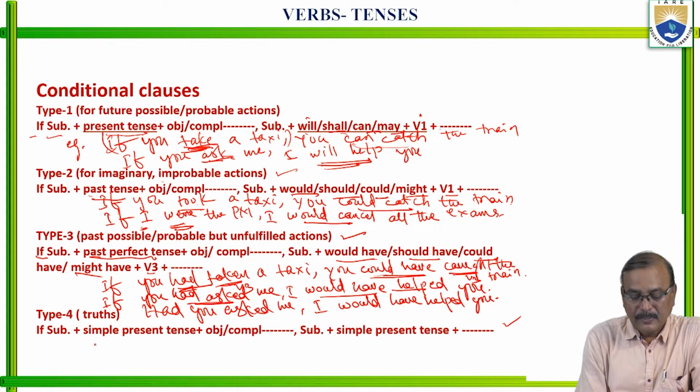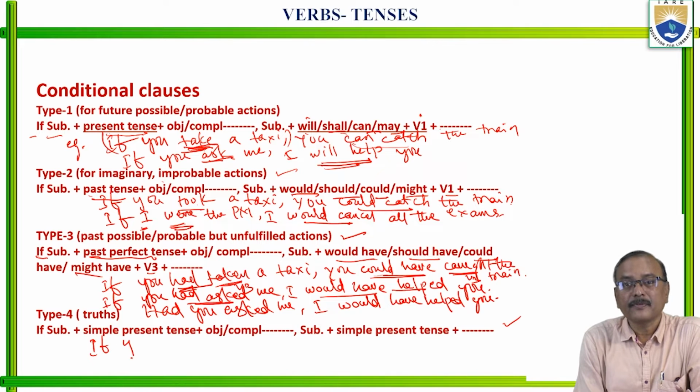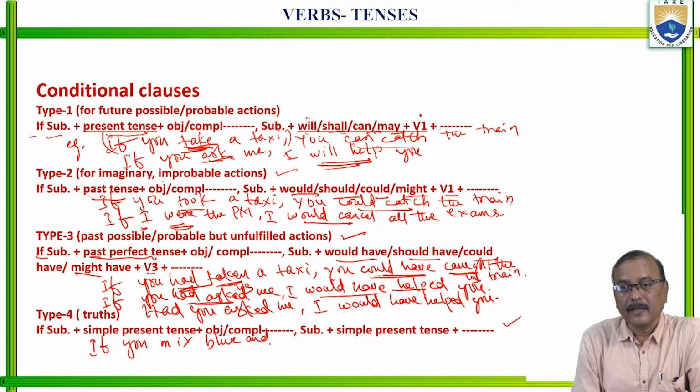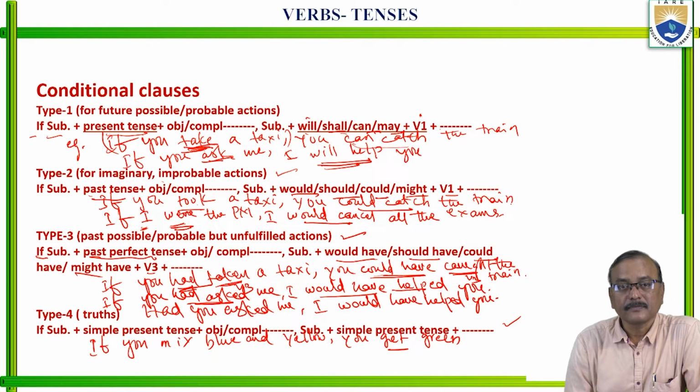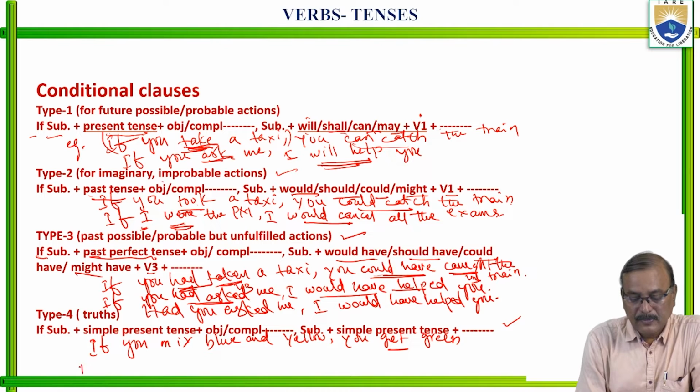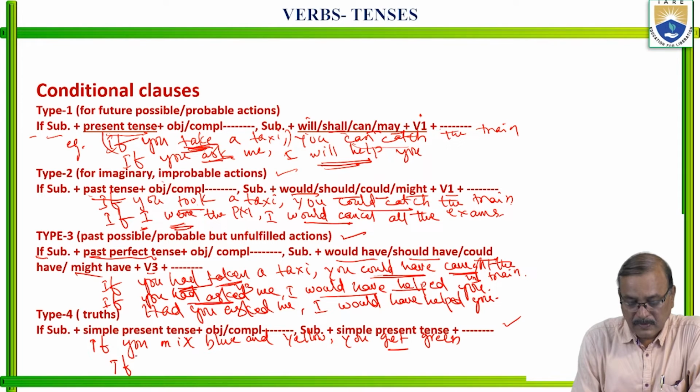For example, if you mix blue and yellow, you get green. Don't say "you will get green". Sorry for the disturbance.